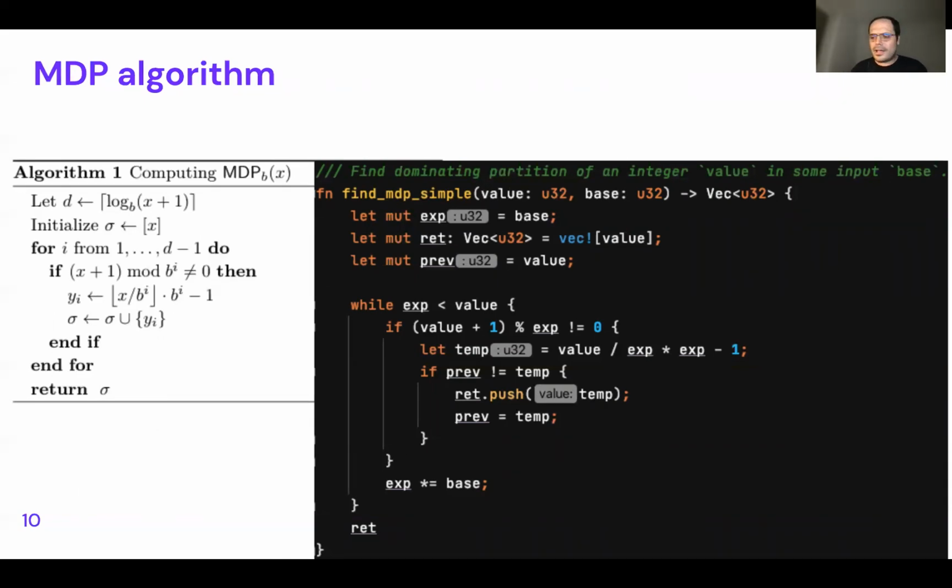I remember we had some original comments from the reviewers. We didn't know how effective it is to actually create the MDP, and we implemented that as well. But it's super fast. It's just a for loop over the number of digits, and you can read the code or the algorithm itself. It's not introducing any efficiency issues in our algorithm. It's super fast.